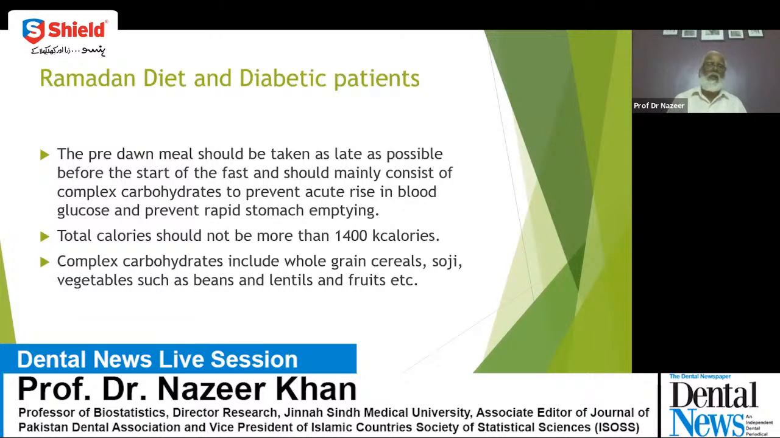Next. Yes. The pre-dawn meal should be taken as late as possible. As I mentioned before, the Prophet ﷺ said that we should delay the Sahoor. So it should be taken as late as possible before the start of the fast and should mainly consist of complex carbohydrates to prevent an acute rise in blood glucose and prevent rapid stomach emptying. So the carbohydrates should be distributed. Total calories should not be more than 1400 calories. Complex carbohydrates include whole grain cereals, suji, vegetables such as beans, lentils, and fruit, etc. So we should divide the carbohydrates among these things. Next, please.